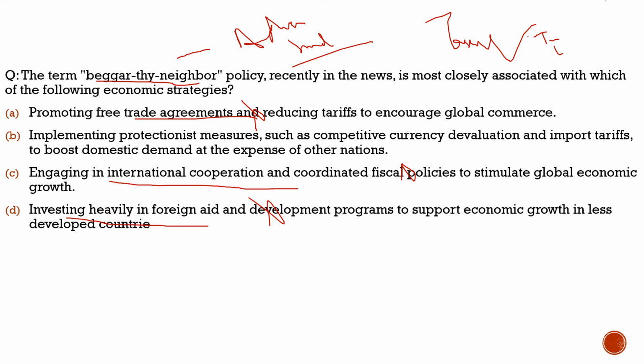What would be the answer? It would definitely be B, which is implementing protectionist measures such as competitive currency devaluation and import tariffs to boost domestic demand at the expense of other nations. 100% correct. So with respect to this question, the correct statement would be option B. With this, let's move to the last question from the current affairs which we had brought.